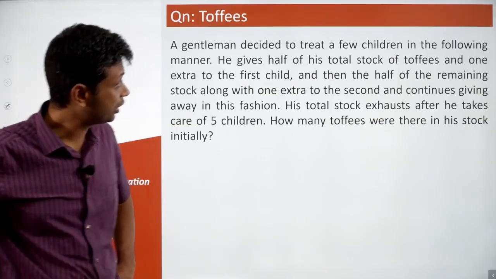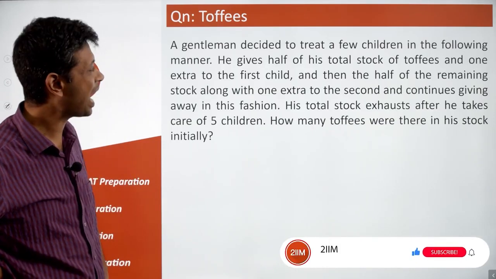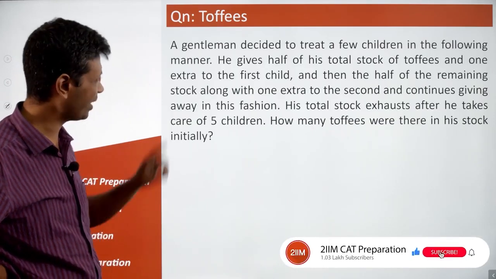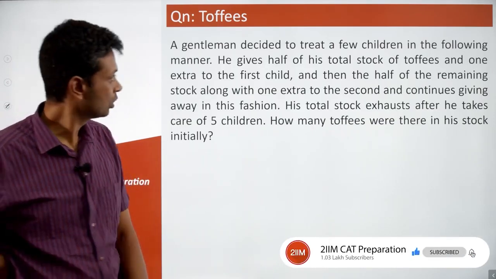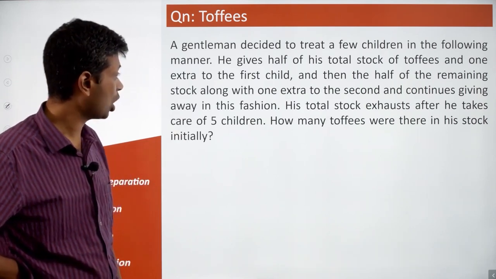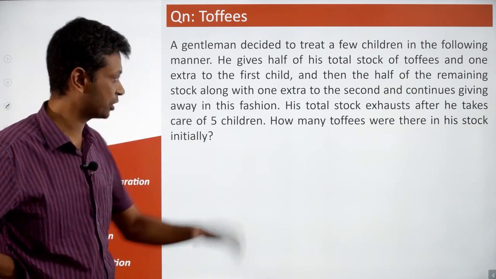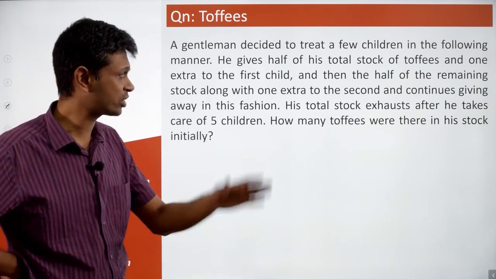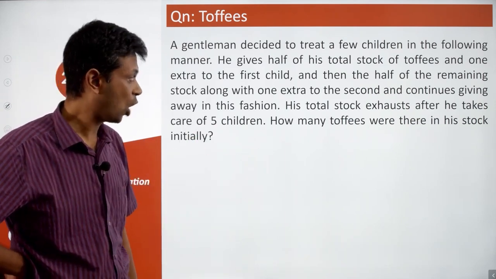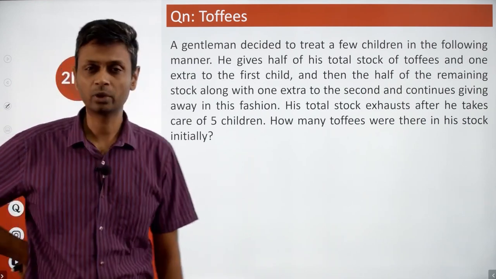A gentleman decided to treat a few children in the following manner. He gives half of his total stock of toffees and 1 extra to the first child, and then half of the remaining stock along with 1 extra to the second, and continues giving away in this fashion. His total stock exhausts after he takes care of 5 children. How many toffees were there in his stock?